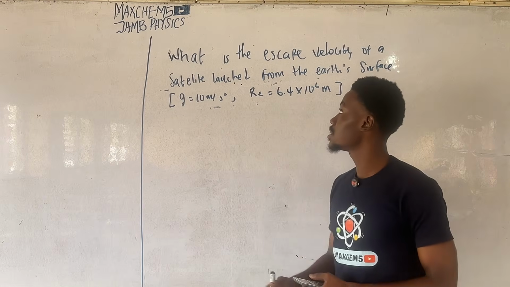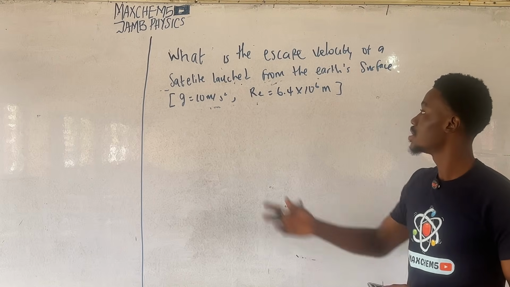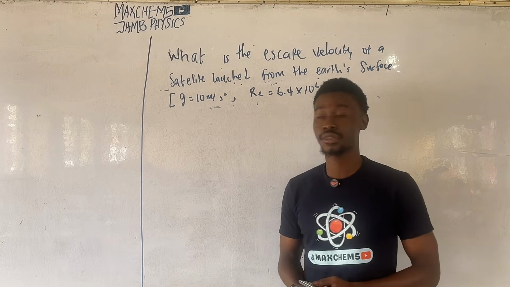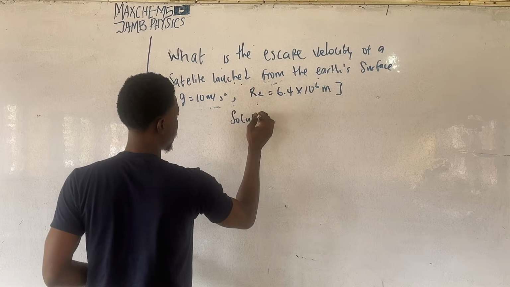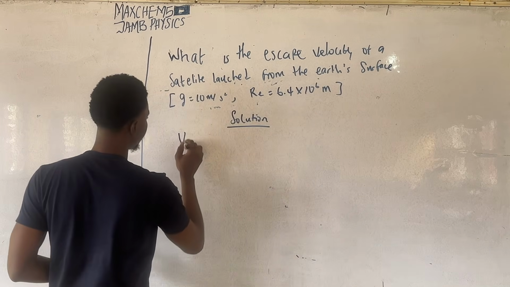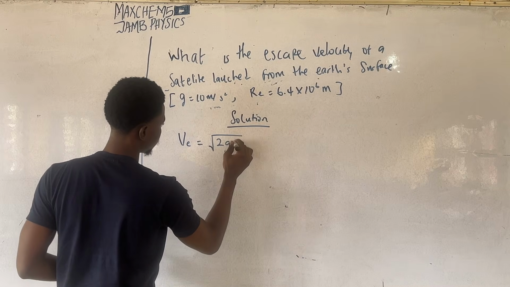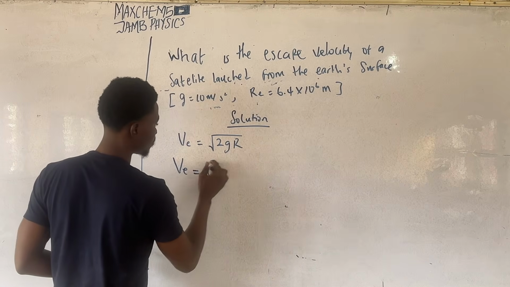Here we have a question that says, what is the escape velocity of a satellite launched from the Earth's surface, given the constant acceleration due to gravity and the radius of the Earth? Solving this question, if you can recall, the escape velocity is given by the formula, simply computing the values.